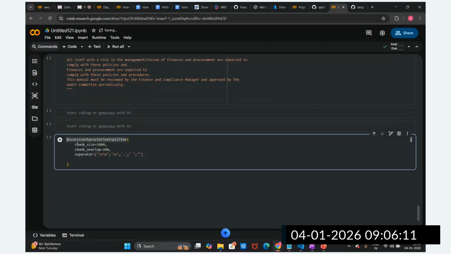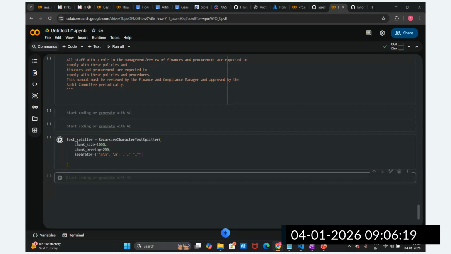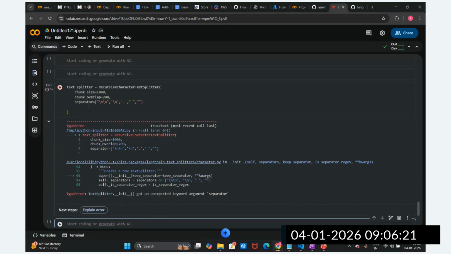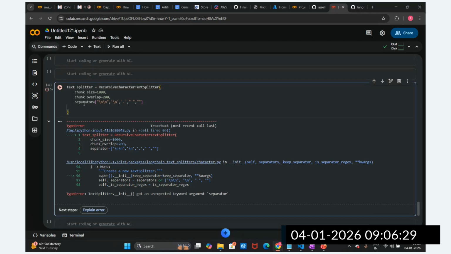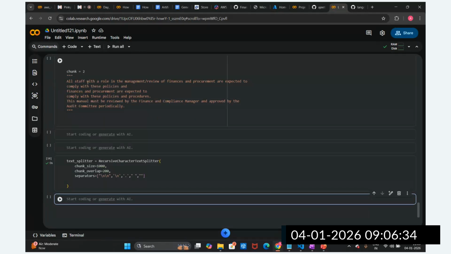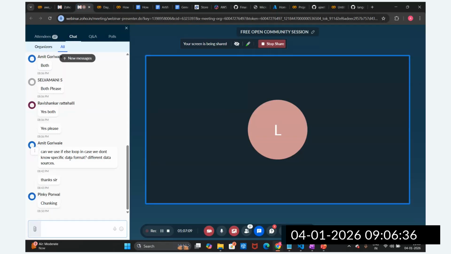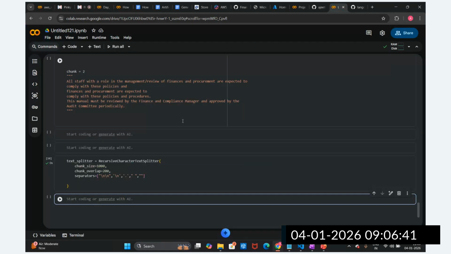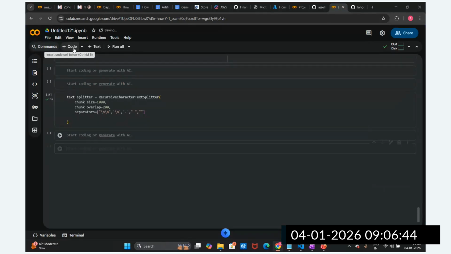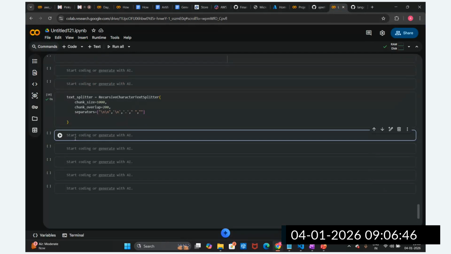I am going to store it as a variable called text splitter. I hope this is clear, guys. Any question on this part? There is a spelling mistake, I think, in separator. The init raised an unexpected argument error, so let me check the spelling. Separators. Okay, all right. Till this point it's clear, guys? If you have any question, you can ask. No questions? Shall I proceed further?